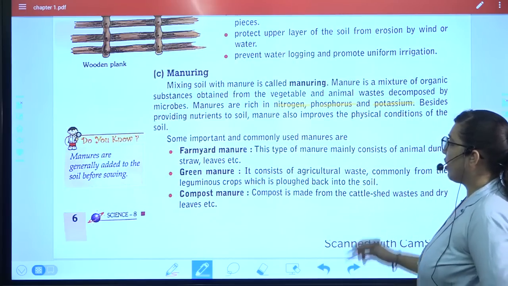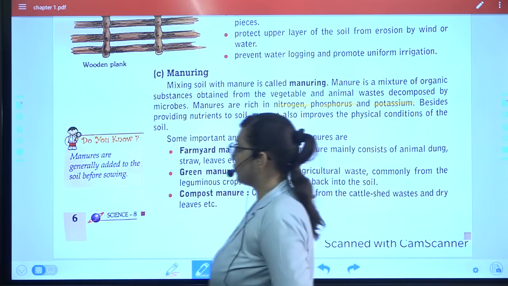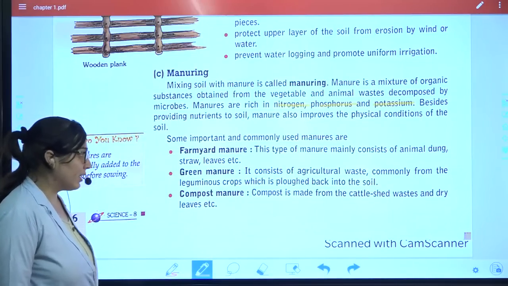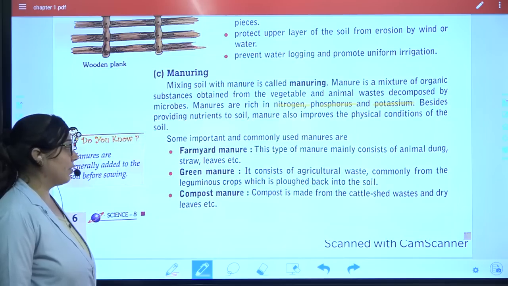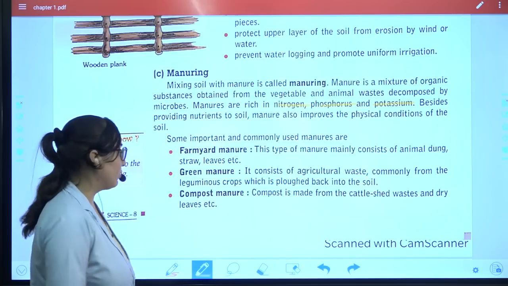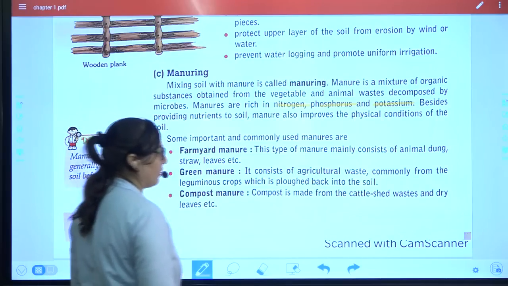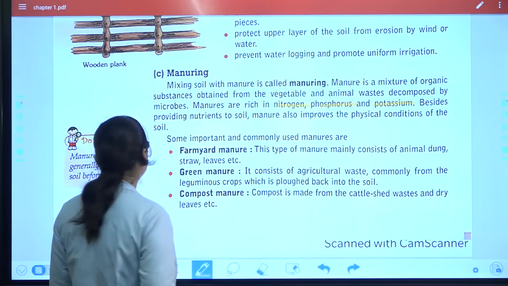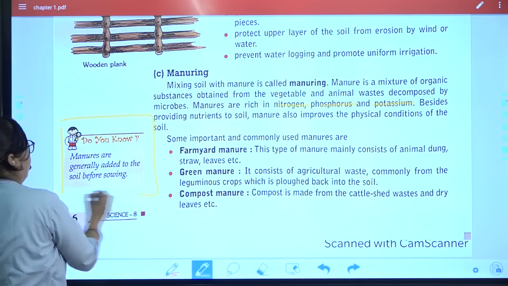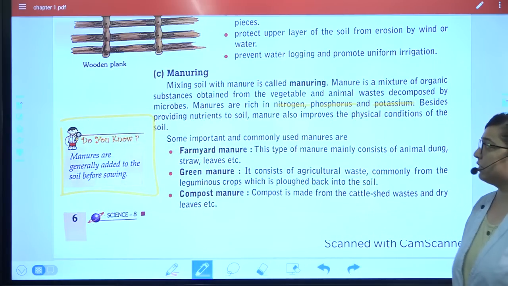Okay, and commonly used manures are farmyard manure, that is, containing animal dung, straw, leaves. Then next is green manure, all the greenery, all the agricultural waste, commonly from leguminous crops, which is again plowed back into the soil. Ultimately, it will help the soil become rich in particular nutrients. Compost manure is made from cattle shed waste and dry leaves. Okay, so before sowing, we are adding the manure. This is again an important point.